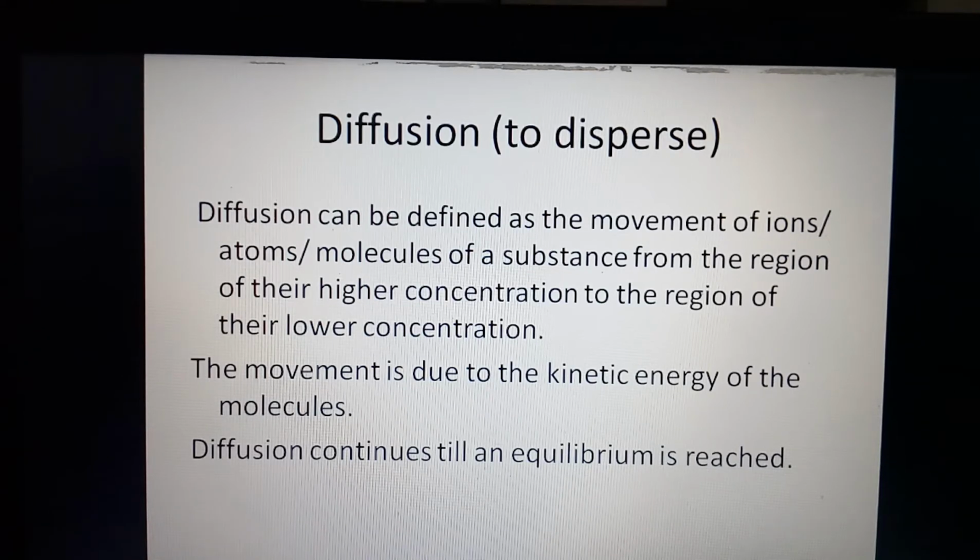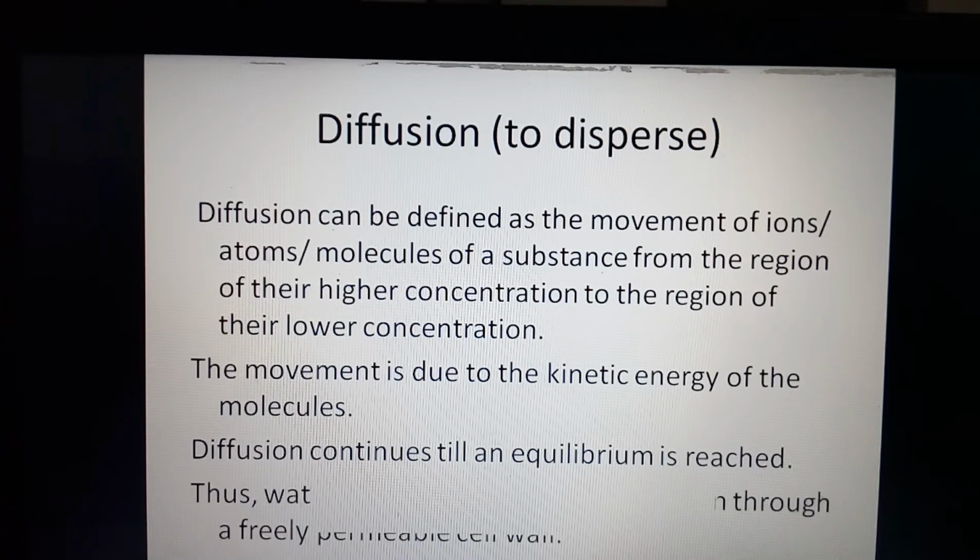The movement takes place from the higher concentration to the lower concentration till they reach the state of equilibrium.